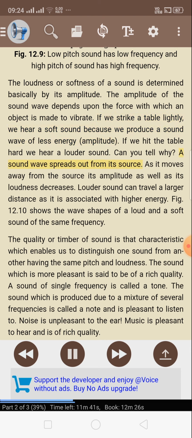Can you tell why? A sound wave spreads out from its source. As it moves away from the source, its amplitude as well as its loudness decreases. Louder sound can travel a larger distance as it is associated with higher energy. Figure 12.10 shows the wave shapes of a loud and a soft sound of the same frequency.